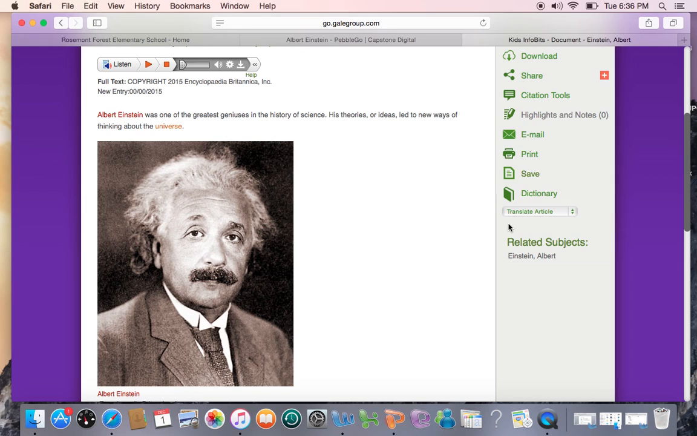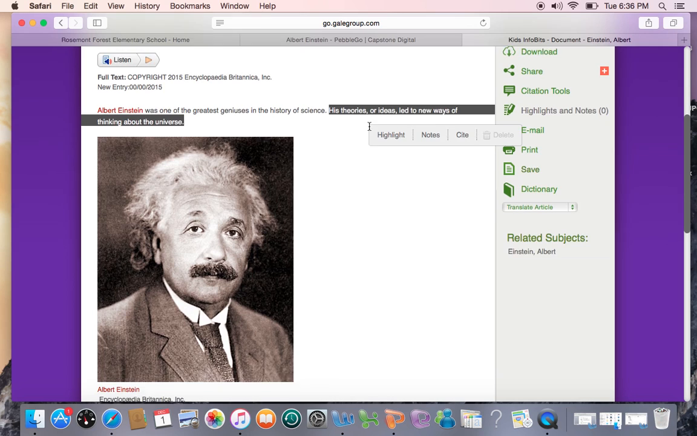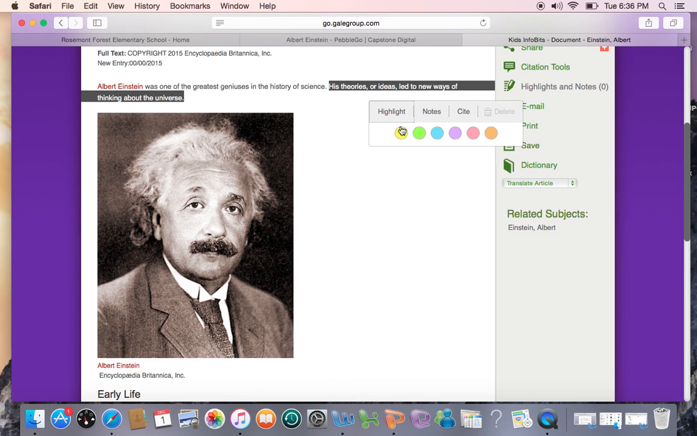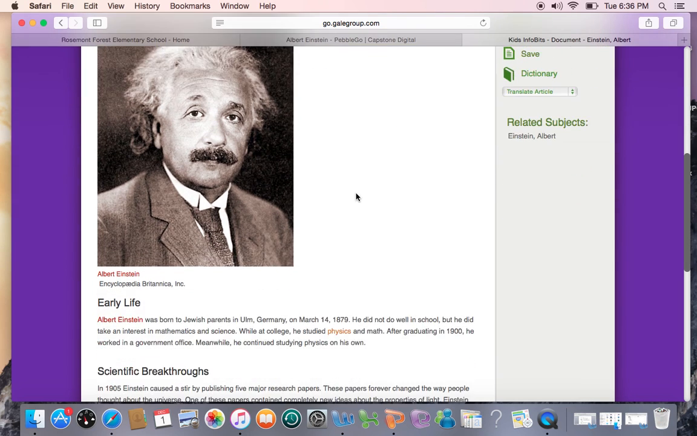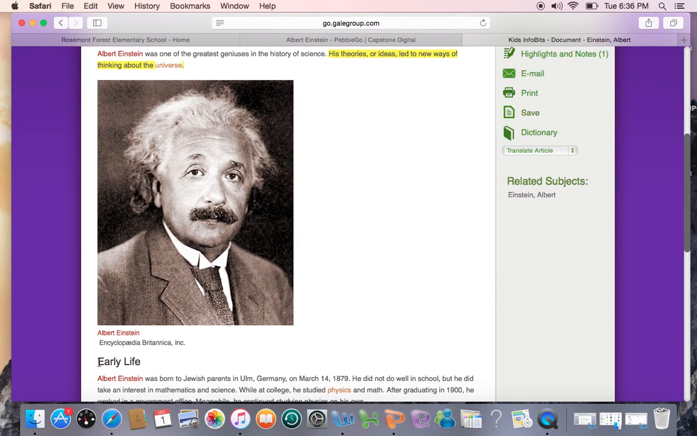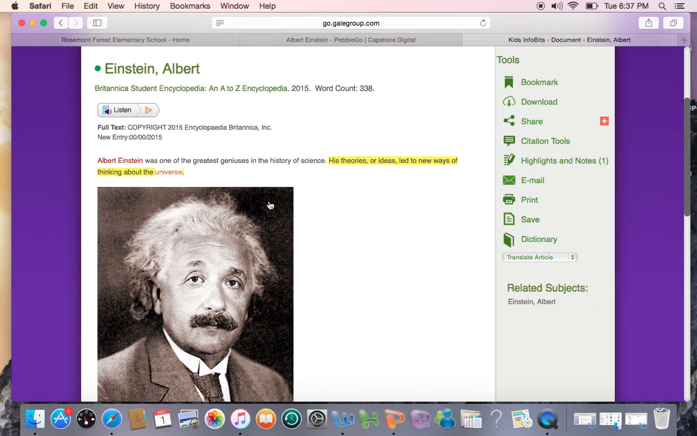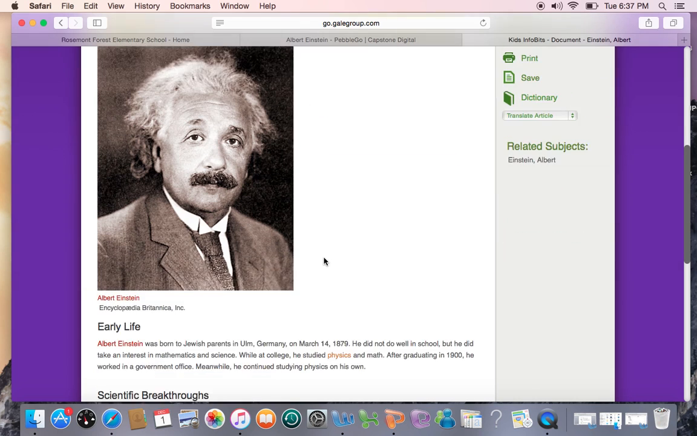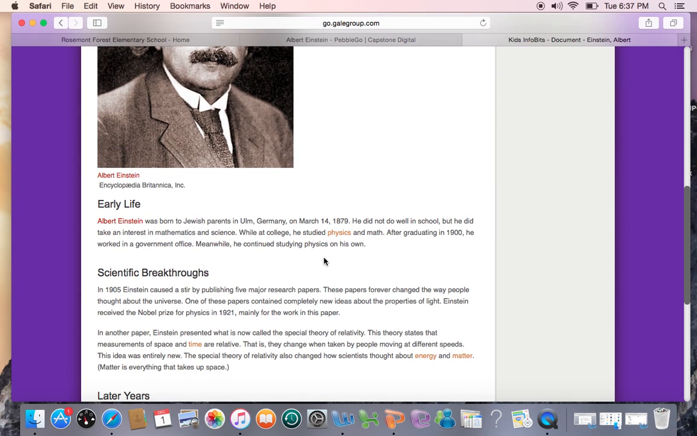Okay, so I'm going to take my highlighter tool because it says his theories and ideas led to new ways of thinking about the universe. I think that's pretty important to know. So I'm going to highlight that yellow. I'm going to scroll down, and I believe I can start here, maybe. If not, bear with me, guys. Yeah, it's going to start reading it from the beginning again. All right, so I'm going to read early life for you.